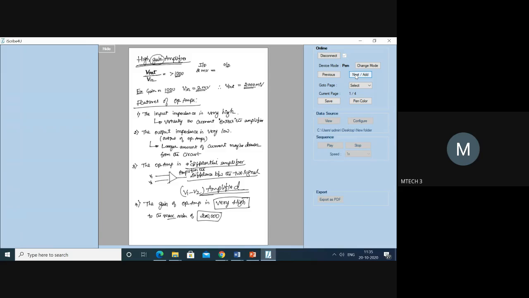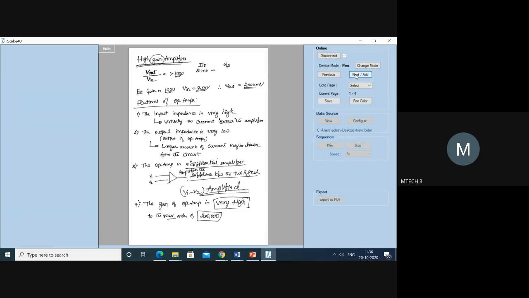Now these are the four features of the operational amplifier. Repeat again. The input impedance is very high, which means virtually no current enters into the system. The second one is the output impedance is very low. That means there will be very little resistance against the current flow. When there is less resistance against the current flow, more current can be passed because there is nobody to resist. If there is resistance, the flow is lesser. If there is no resistance, the flow is more.